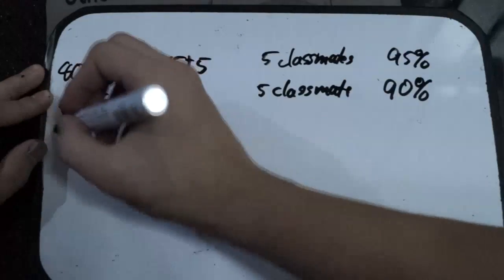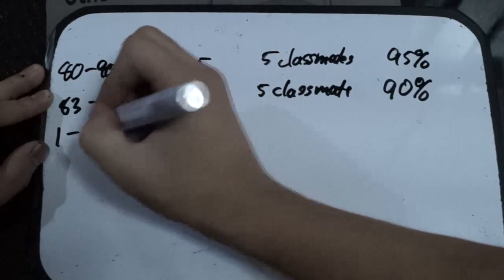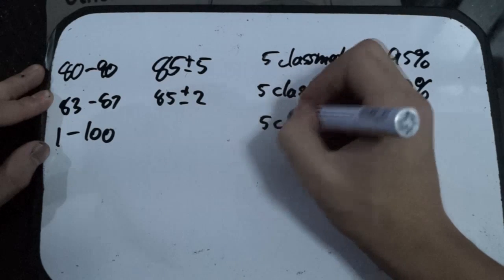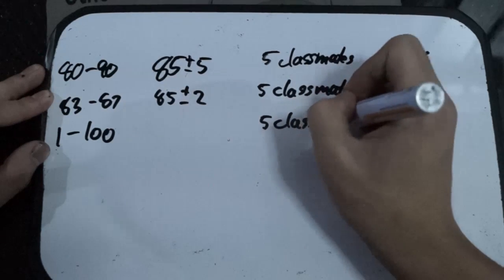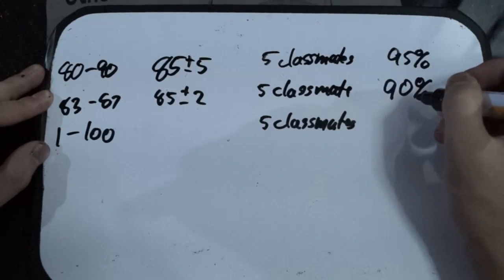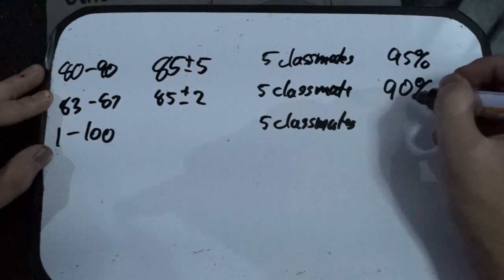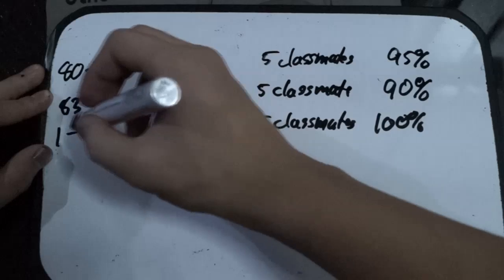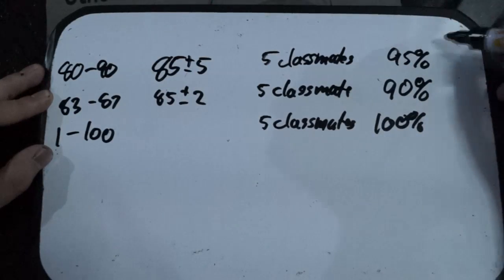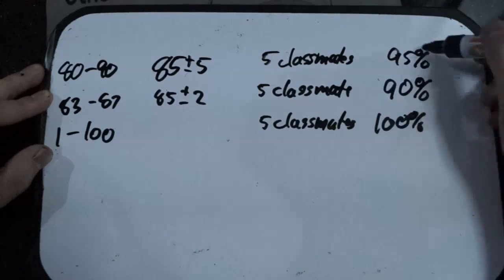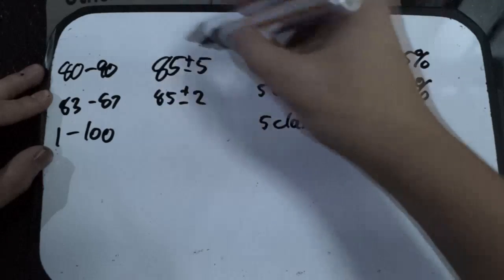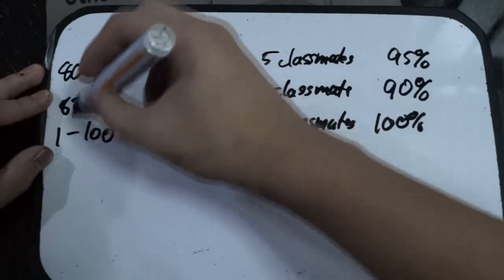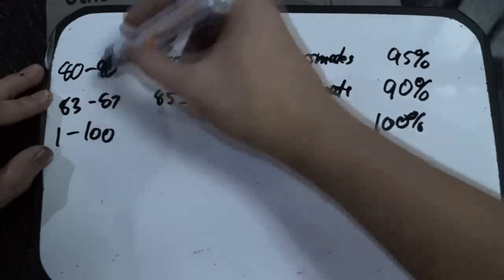How about a grade of 1 to 100? I asked the same number of classmates, but now I would be really sure. I would be 100% sure, because that's all the grades you would get, right? 1 to 100. Greater than before, greater than 80 to 90, right? Because 1 to 100 is a bigger range than 80 to 90.